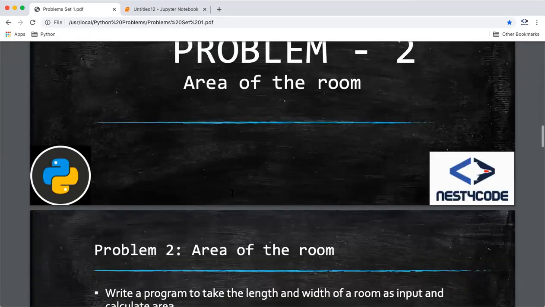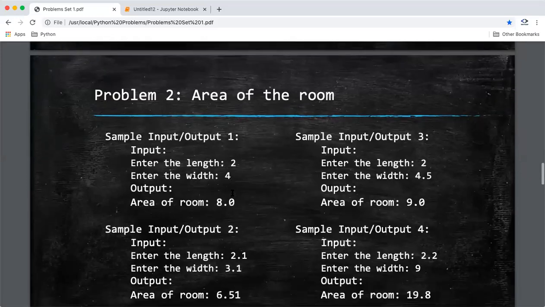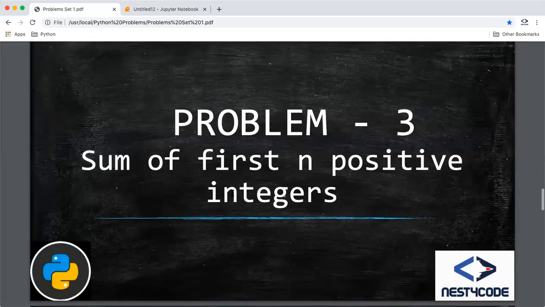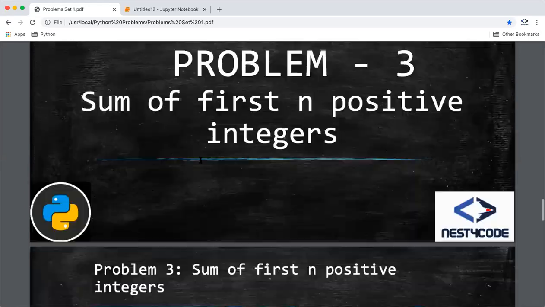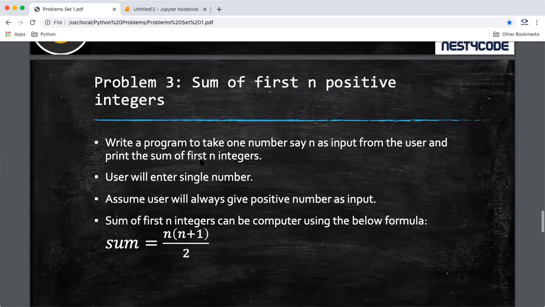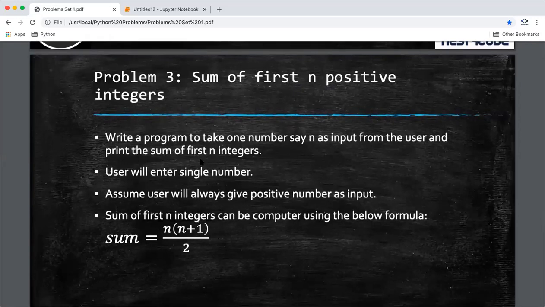Okay, so guys, let's see the problem 3rd for today. We want to sum n positive numbers, first n positive integers. So we want to write a program with some first n positive integers. Okay, let's move on to the problem statement. We have to write a program which will take one number, say n, as input from the user and print the sum of first n integers.